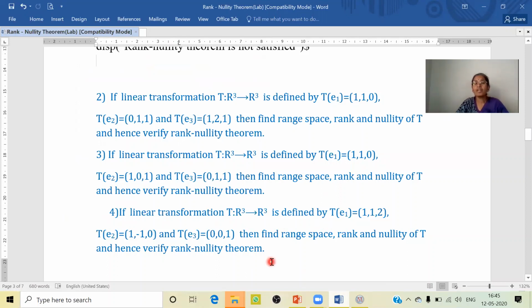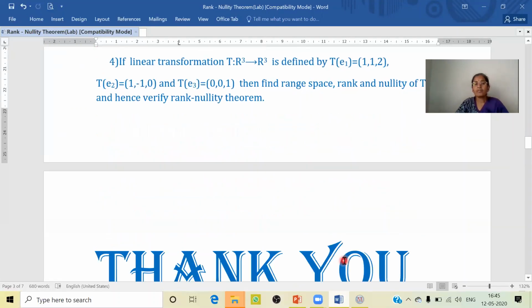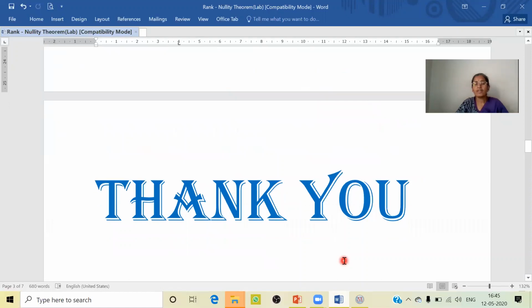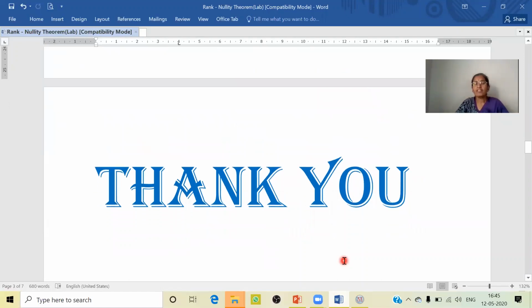So I hope everybody followed how to verify the rank nullity theorem using Maxima code. You can use Maxima codes to find the range space, nullity, rank, and hence we can verify the rank nullity theorem. Thank you. This ends the lab session on verification of rank nullity theorem.